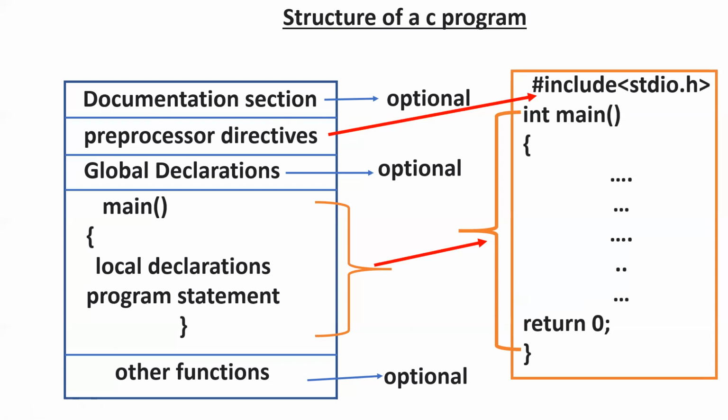So what is the purpose of the documentation? For example, you may write a program with some 1,000 lines of code. You close that program and after 1 year you open it. You don't know what you wrote the code for. So if some documentation is on the top of the program, you can easily understand, okay, this program is written for this. So the documentation is not compulsory.